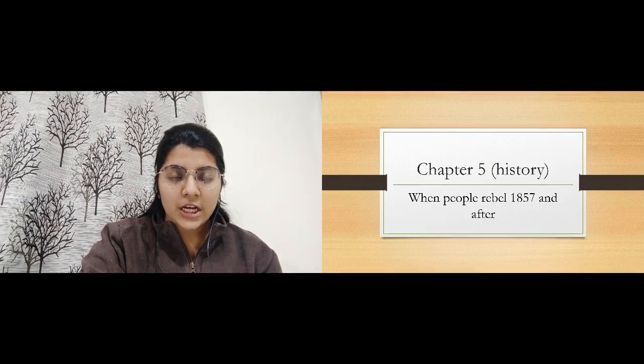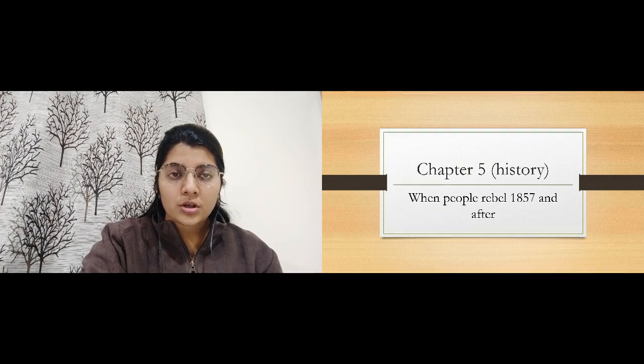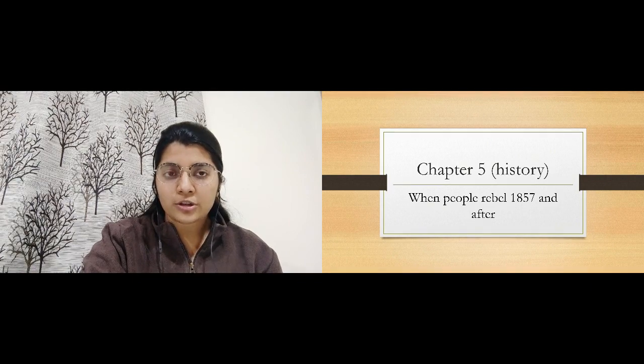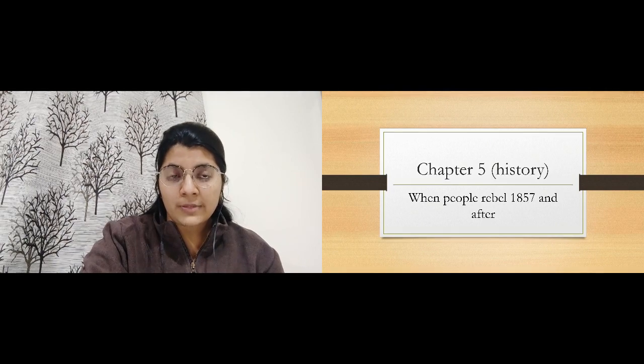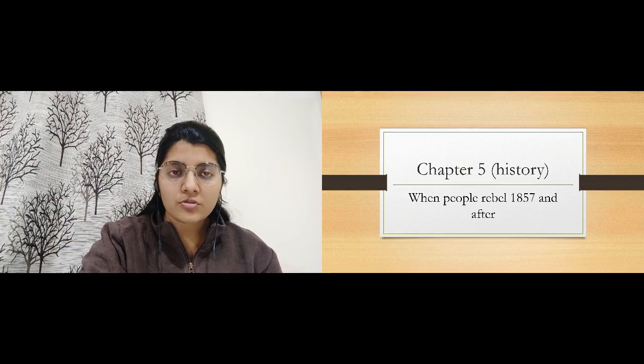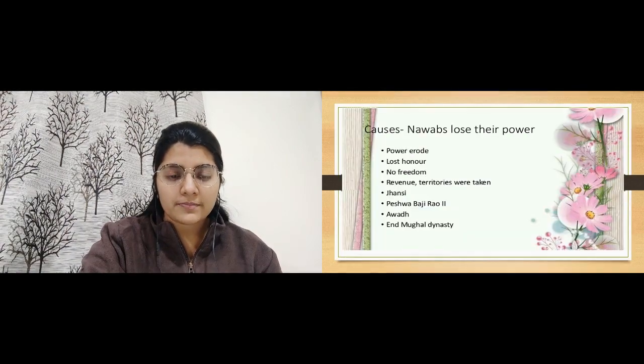So today we will start with chapter number 5 in history, that is When People Rebel, 1857 and after. Before starting with the chapter, what do we understand by the word rebel? Rebel means that a person is not agreeing to follow the rules which have been set up by the legal authorities. So when I am not agreeing to the rules which have been set by the management of the school, that is what we call a rebel.